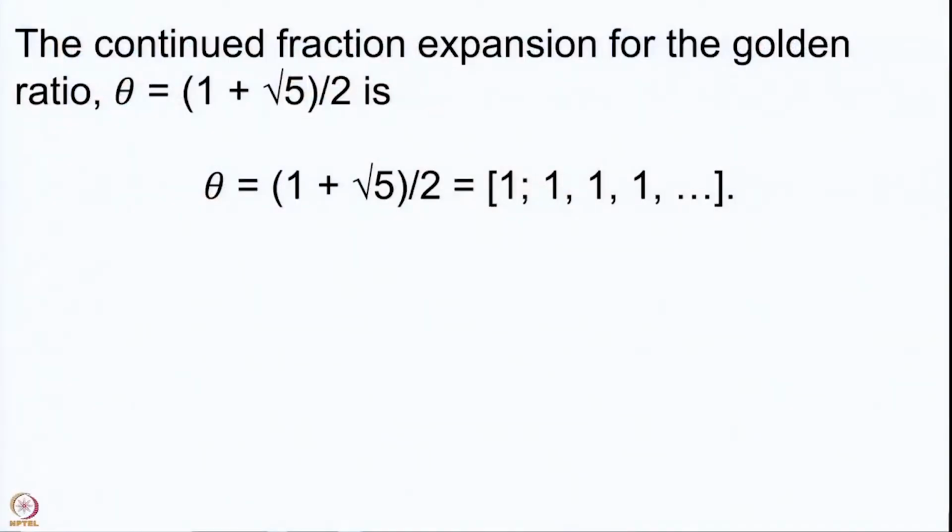Before that, let us also recall that we have obtained the continued fraction expansion for the golden ratio theta equal to 1 plus root 5 by 2, and we noted that this is periodic because it simply repeats from the first step onwards. So, this is periodic and we can write it as 1 bar, because that is the way we denote a periodic expansion. I will define this explicitly in a while.